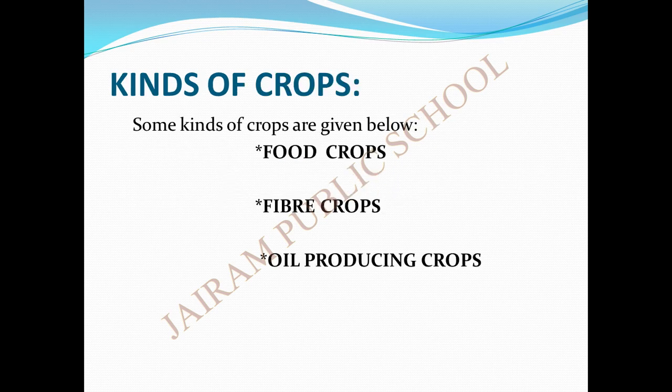Okay, let us see the kinds of crops. Some kinds of crops are listed below. They are food crops, fiber crops, and oil producing crops. These are a few kinds of crops. There are many kinds of crops, and I have given you only a few. Let us see each type of crop in brief.